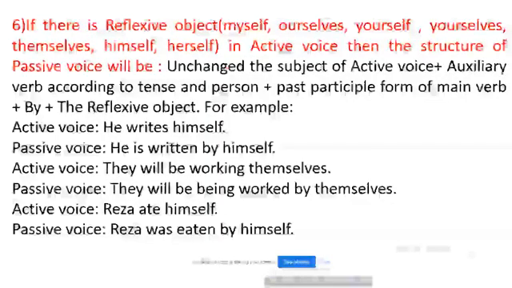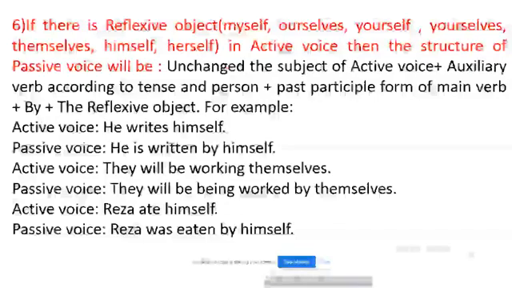If there is a reflexive object, I have given reflexive objects in brackets: myself, ourselves, yourself, yourselves, themselves, himself, herself. These are reflexive objects.